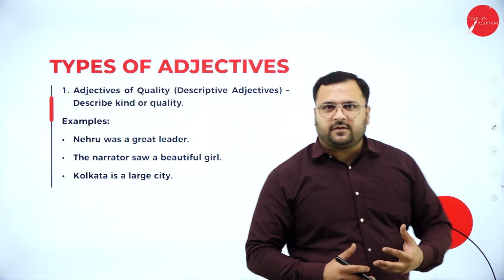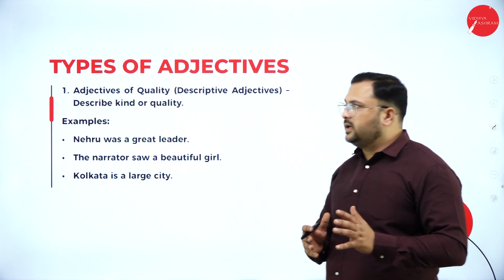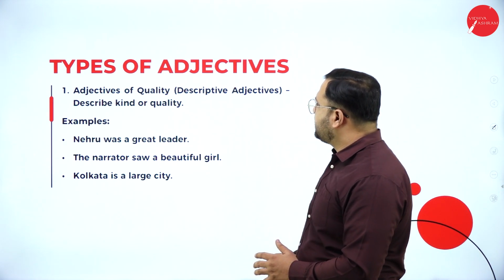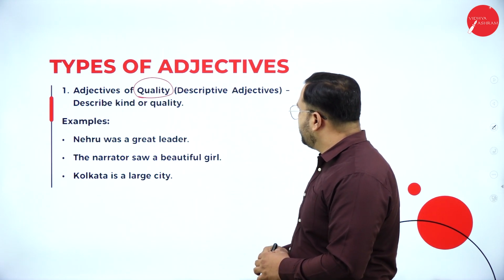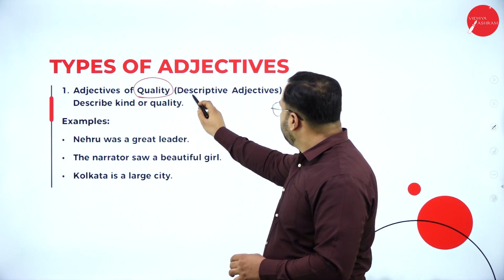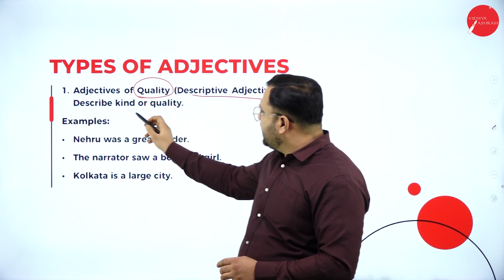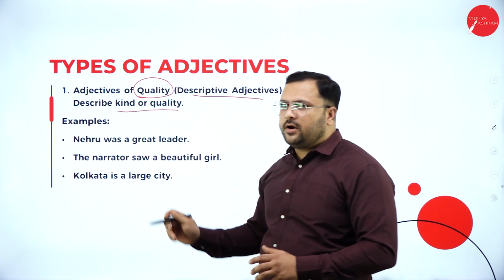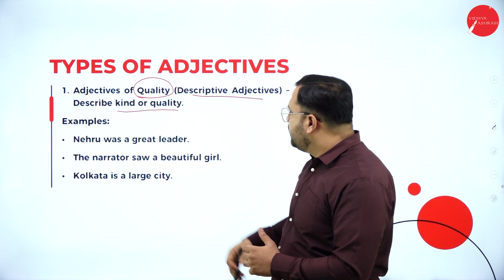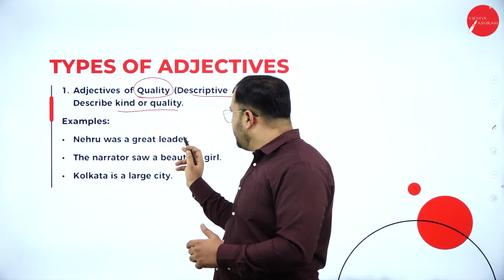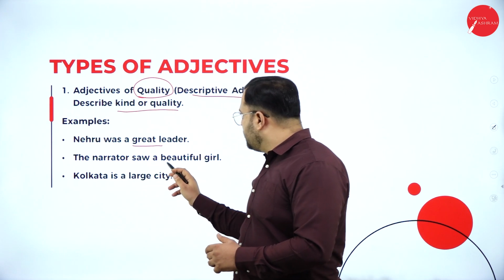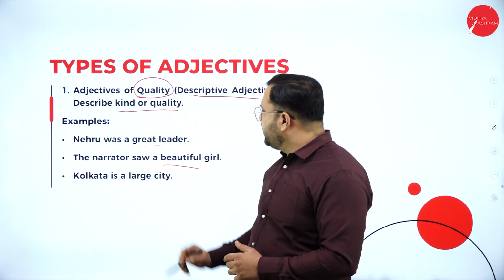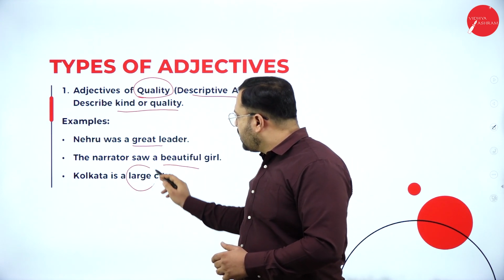There are types of adjectives you need to learn. First one is adjectives of quality. So what is this adjectives of quality? They are descriptive adjectives that describe the kind or quality of a noun or a pronoun. For example, Nehru was a great leader. The quality, great leader. The narrator saw a beautiful girl. The quality, Kolkata is a large city. What kind of a city?